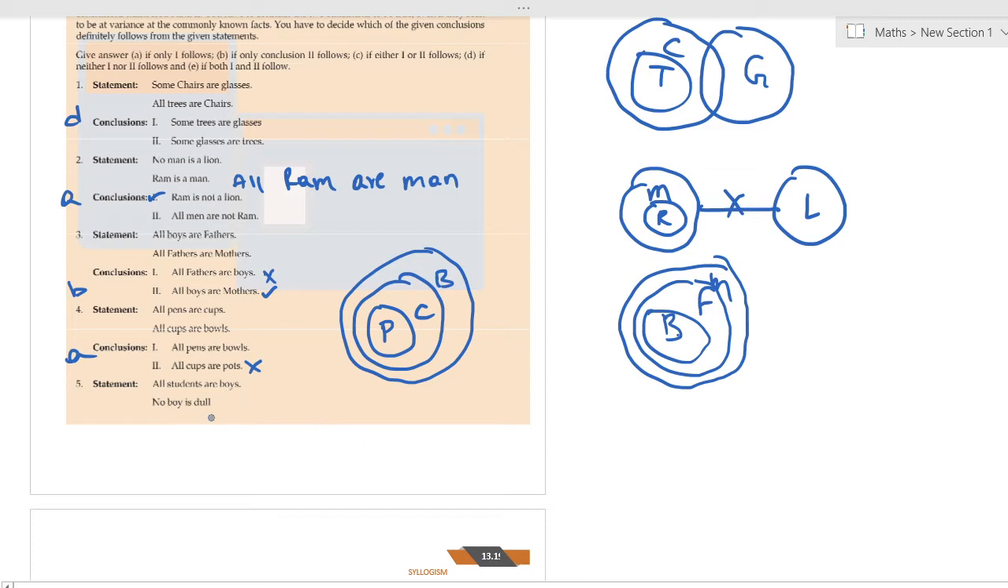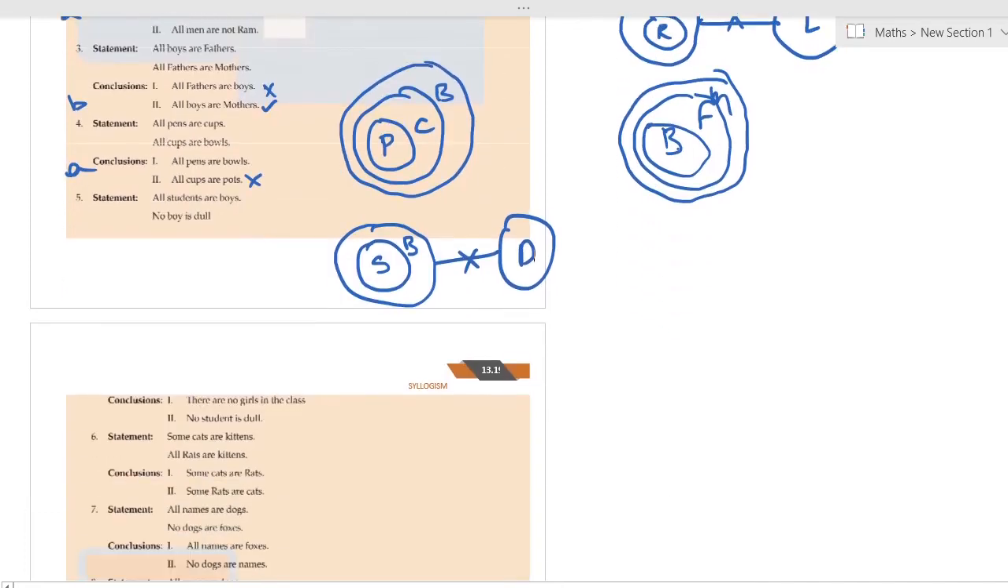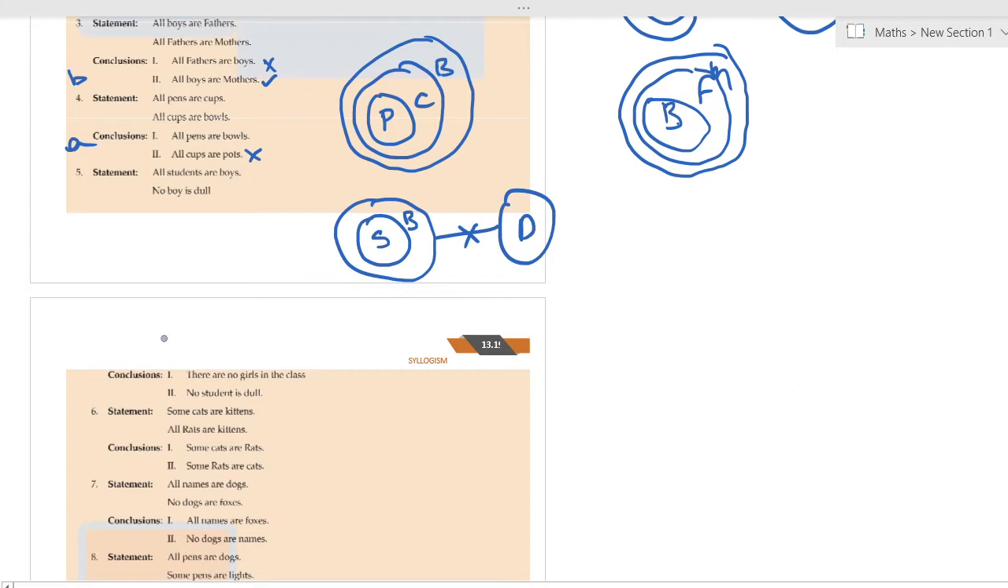Okay. All students are boys, and no boy is dull. What are the answers that they are given? There are no girls in the class, which means all students are boys.